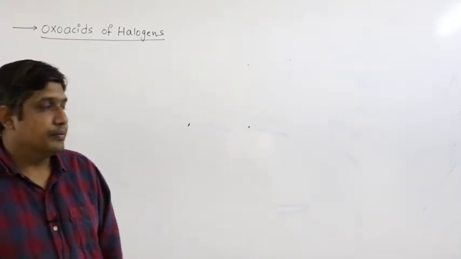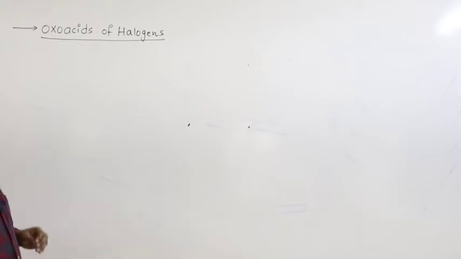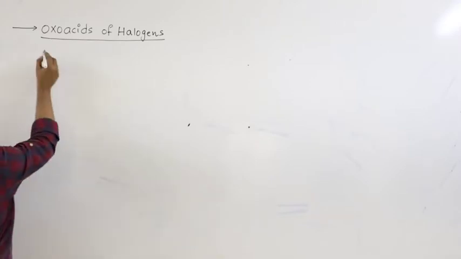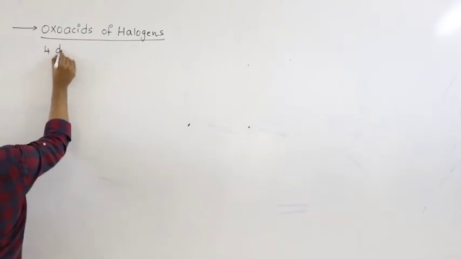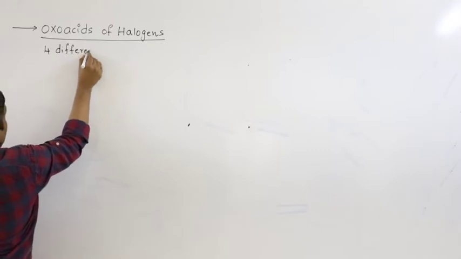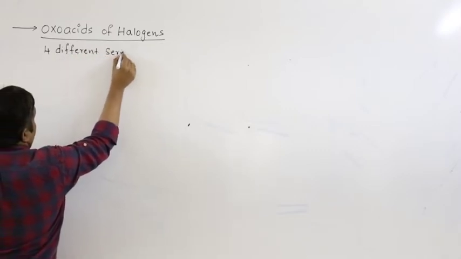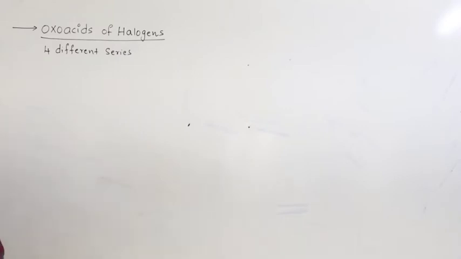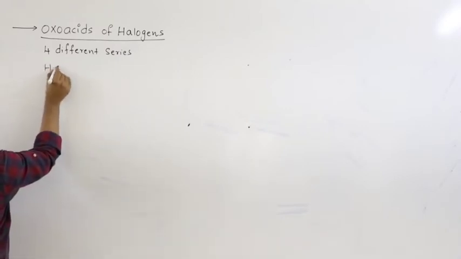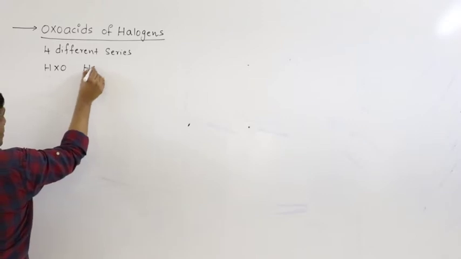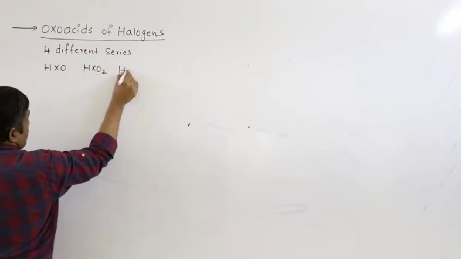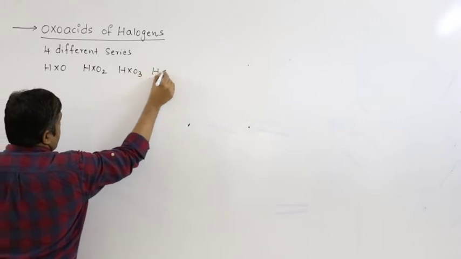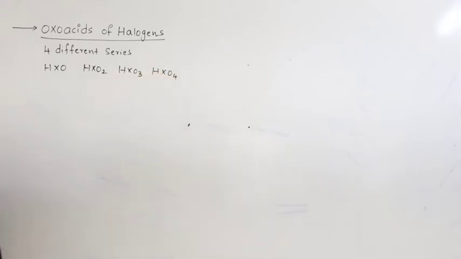Good morning, welcome back. Today's topic is oxo acids of halogen. Halogens form four different series of oxo acids. They are represented with the general formula HXO, HXO2, HXO3, HXO4. So these are the four different series: HXO, HXO2, HXO3, HXO4.